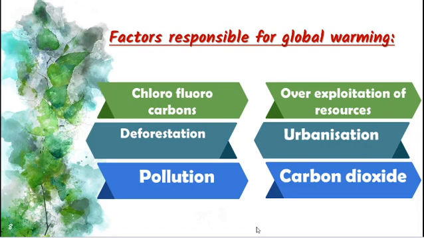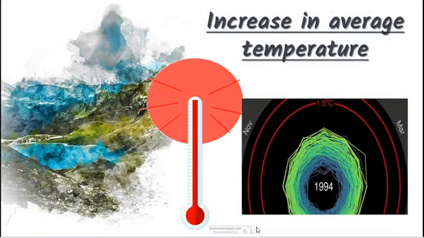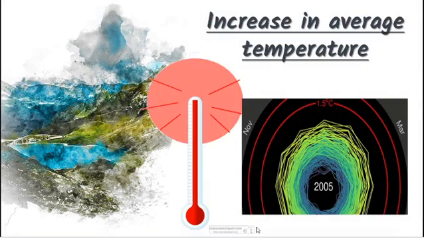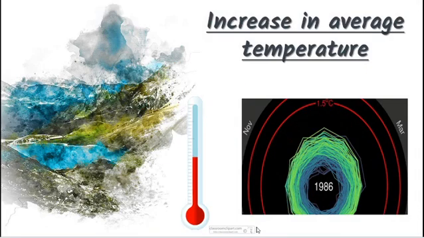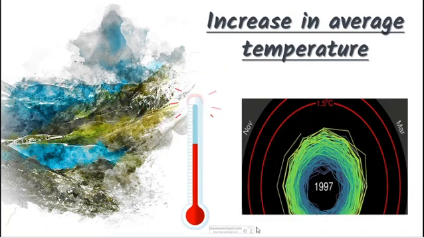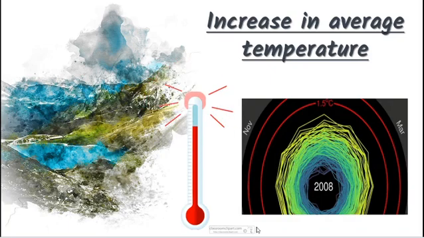We are decreasing the amount of natural resources, as well as urbanizing, that is turning places into cities and towns. That urbanization, and then carbon dioxide. These are all the factors causing global warming. These factors increase the average temperature of our earth, that is, these gases are responsible for increasing the temperature of earth's atmosphere.